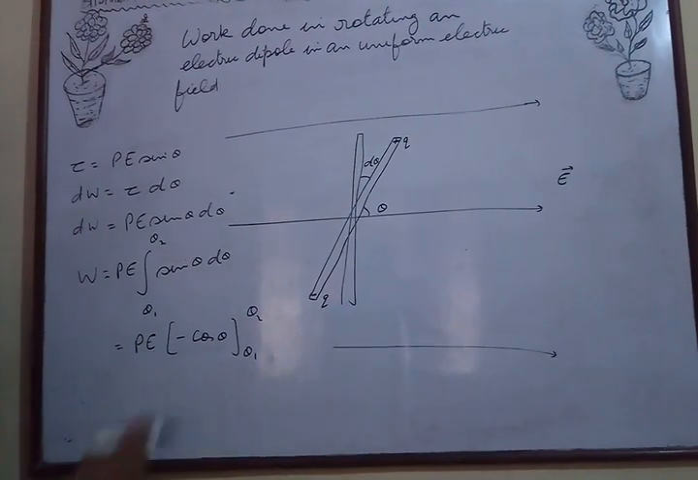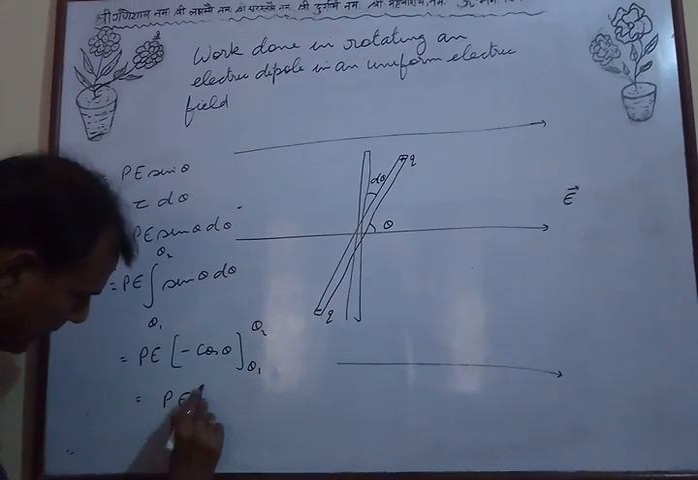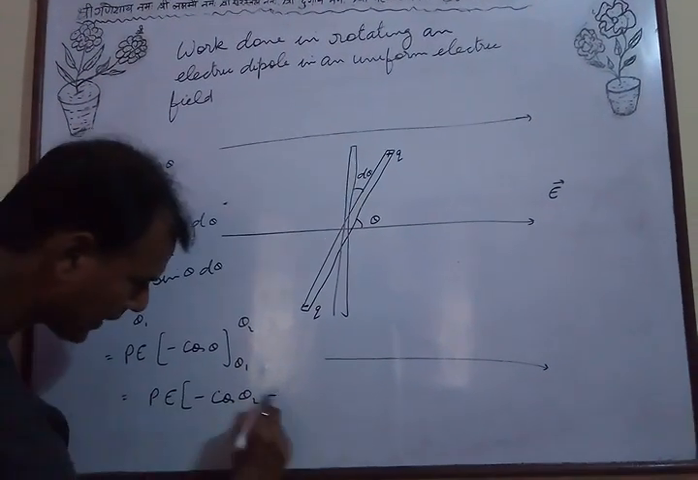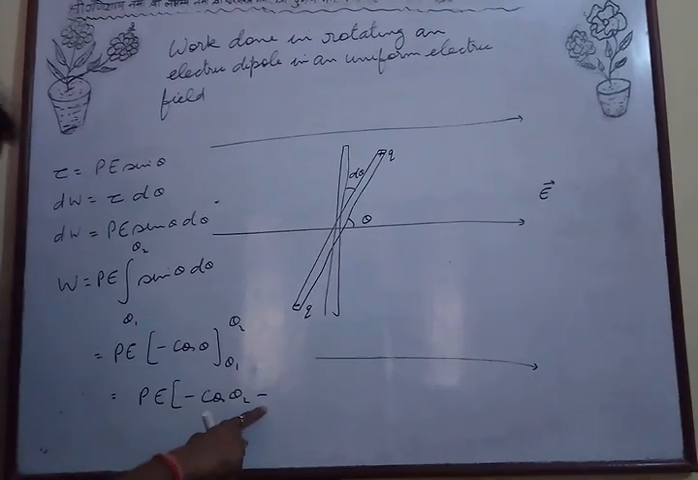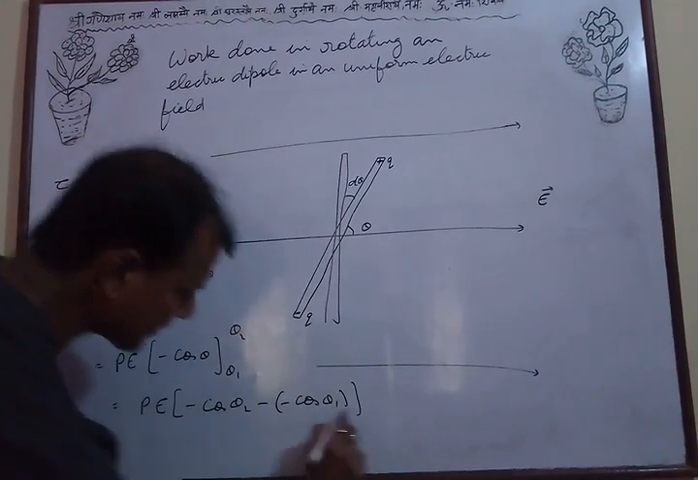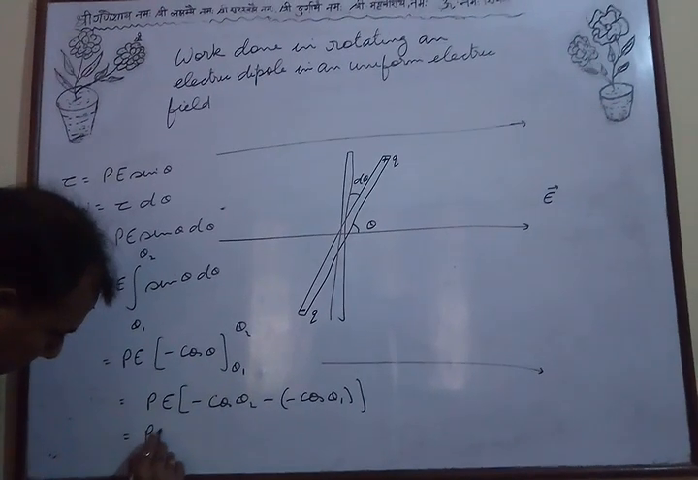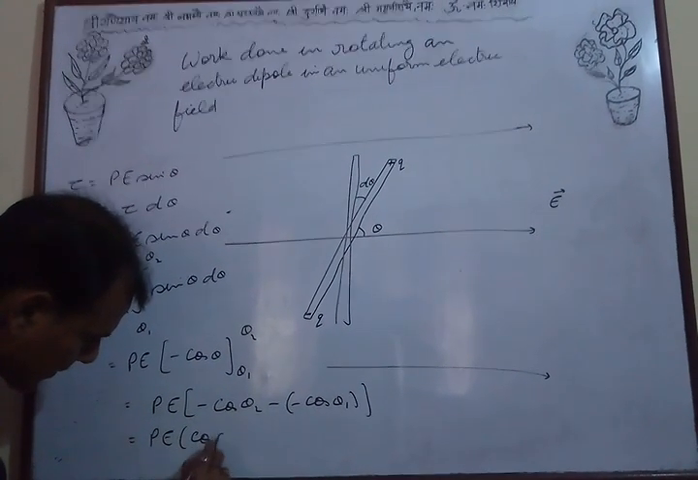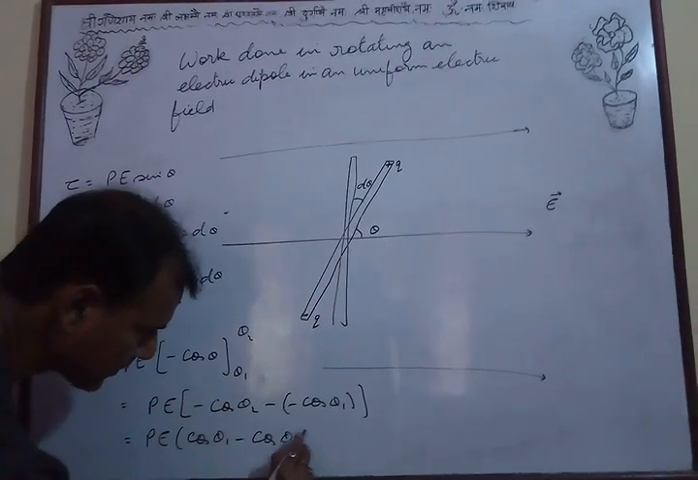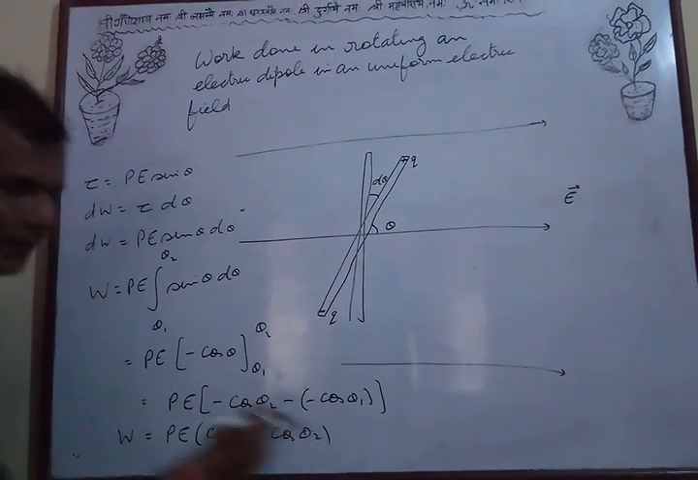Now what we do is put the upper limit minus the lower limit. This is pE, the upper limit is minus cos theta 2, then minus the lower limit, so this sign is for minus, and the lower limit is minus cos theta 1. This minus becomes plus. So this formula becomes pE, cos theta 1 minus cos theta 2. So this is the work done in rotating a dipole from angle theta 1 to theta 2.